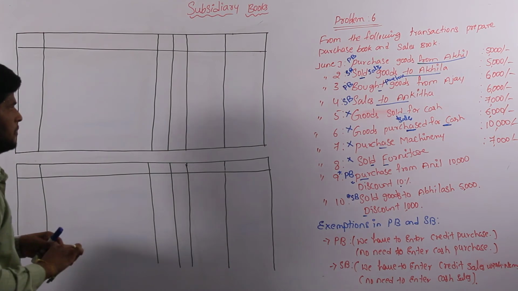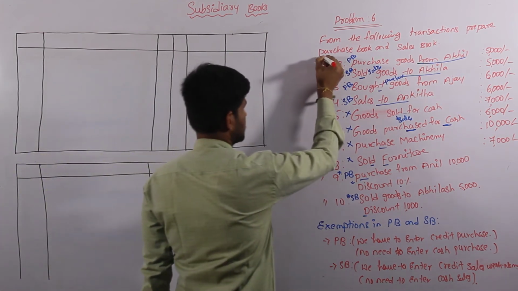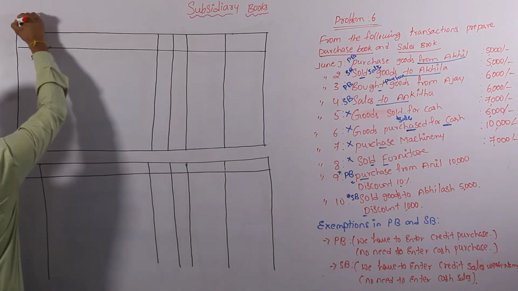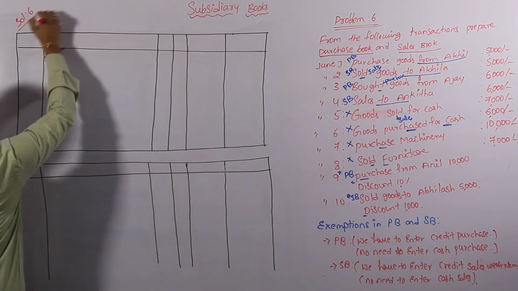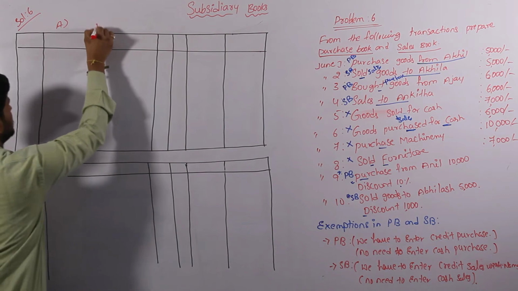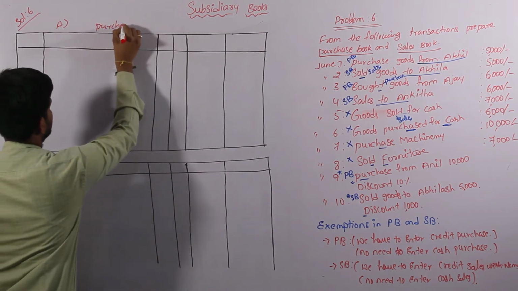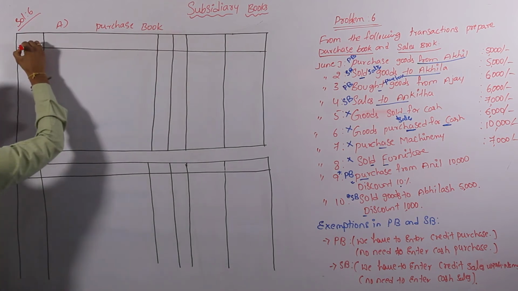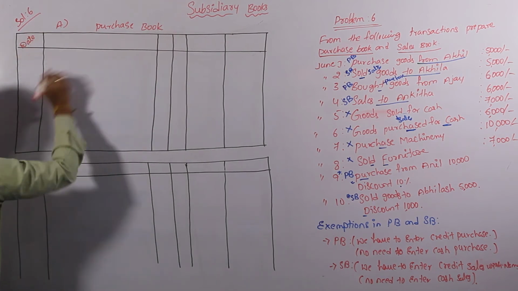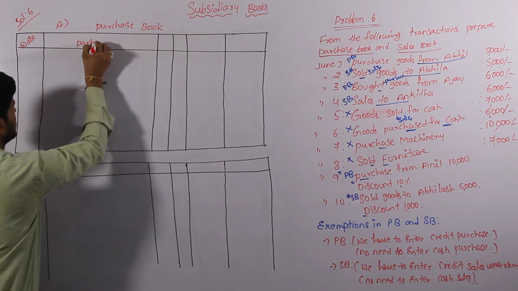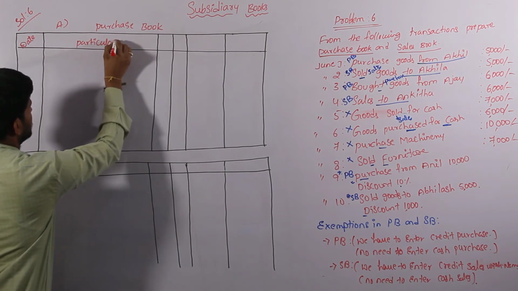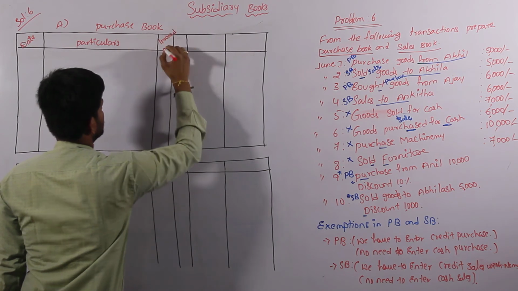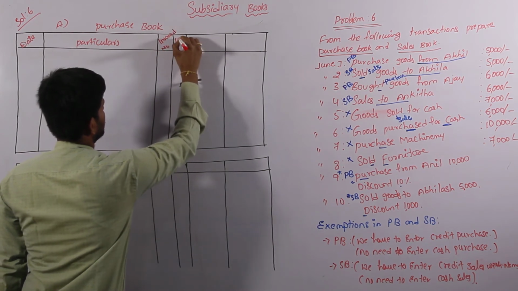Now draft the pro forma. Only two pro formas. First one purchase book and second one sales book. Solution number 6. First one. Purchase book: first column goes to date, and next one particulars, inward number, LF.